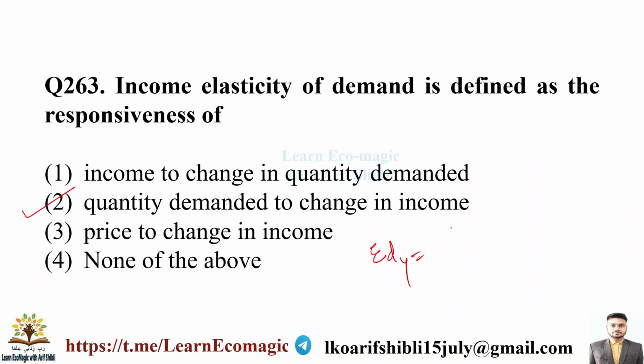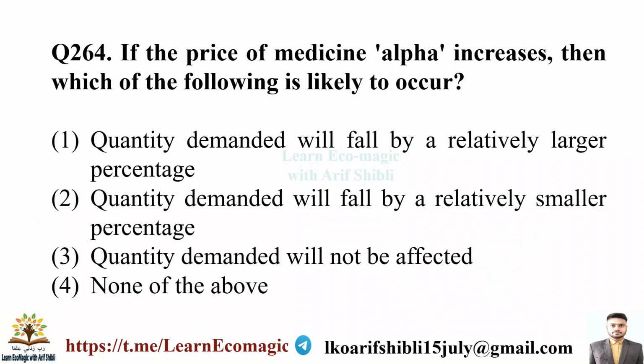Income elasticity of demand will always be equal to percentage change in quantity demanded upon percentage change in income of consumer. If the price of medicine alpha increases, then which of the following is likely to occur? Quantity demanded will fall by a relatively larger percentage. Quantity demanded will fall by a relatively smaller percentage.